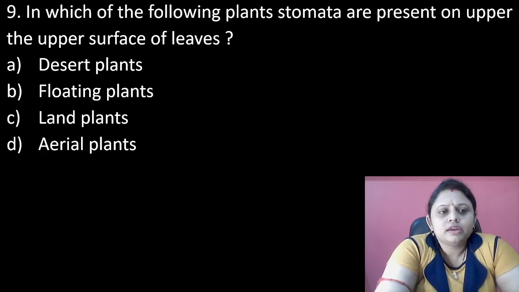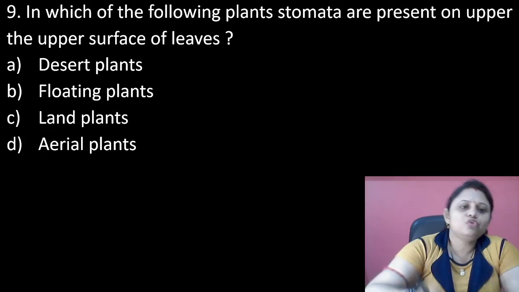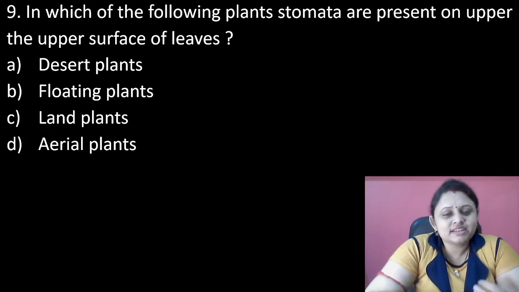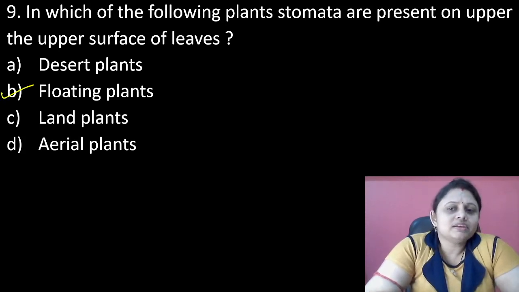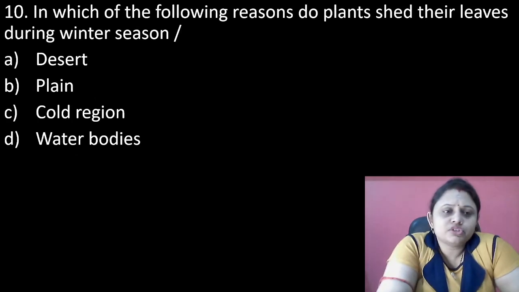Number 9. In which of the following plants are stomata present on the upper surface of the leaves? In the upper surface of leaves, stomata are present in which cases? In aquatic plants, meaning in floating plants. Okay, it is information you should know that the stomata are present on the upper surface of floating plants' leaves. Next question.